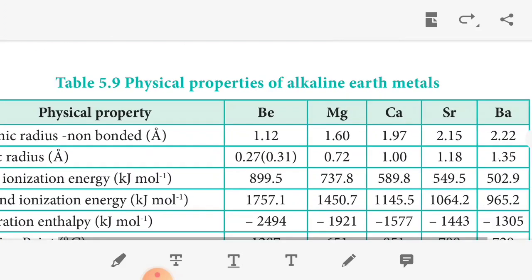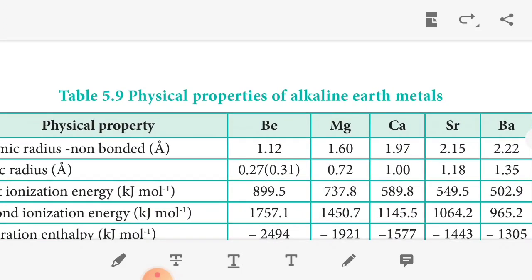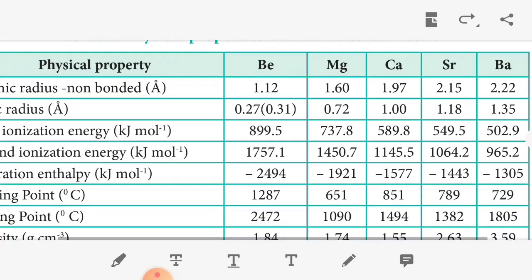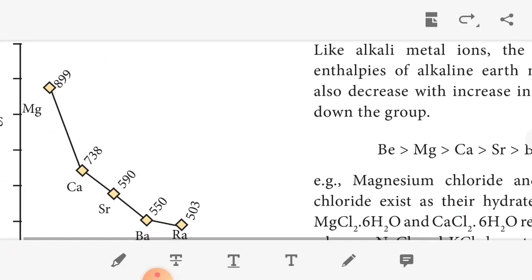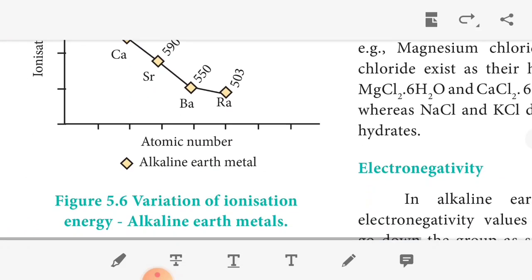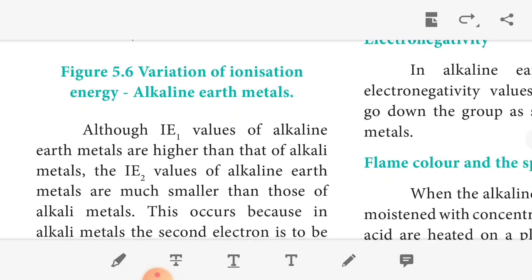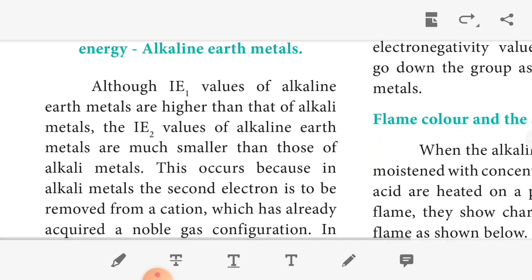The next, the physical properties of alkaline earth metals are listed in the table: atomic radius, ionic radius, ionization energy, melting point, boiling point, density, and so on. The next, the ionization enthalpy. The first ionization enthalpy values of the alkaline earth metals are higher than those of the alkali metals, but the second ionization enthalpy of the alkaline earth metals is much smaller than that of the alkali metals.